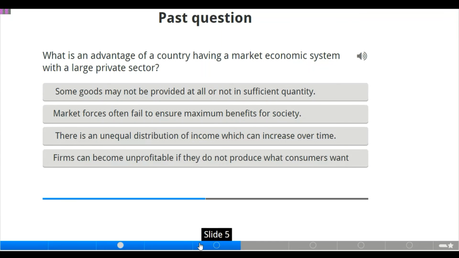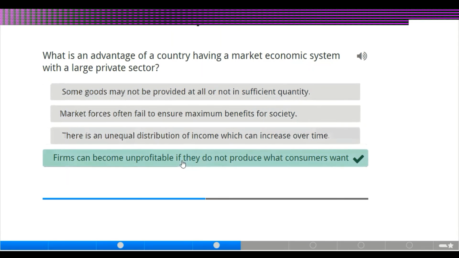No. Market forces often fail to ensure maximum benefits for society. Is that so? There is an unequal distribution of income which can increase over time. That's not the answer. Firms can become unprofitable if they do not produce what consumers want. Of course, if the producer did not produce what consumers want, they cannot be profitable.